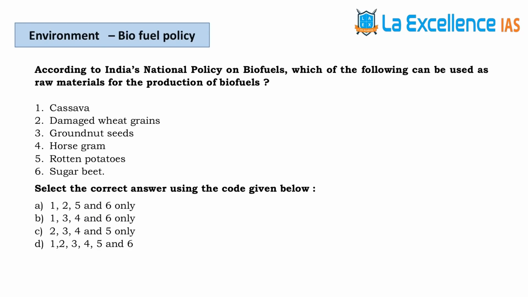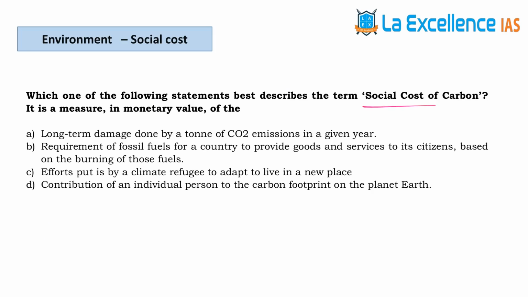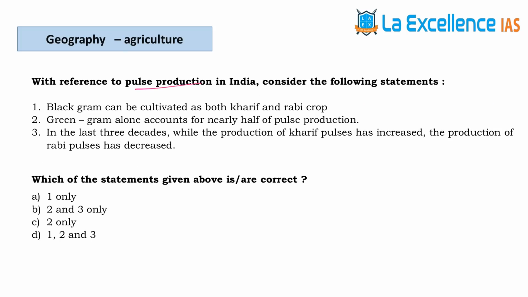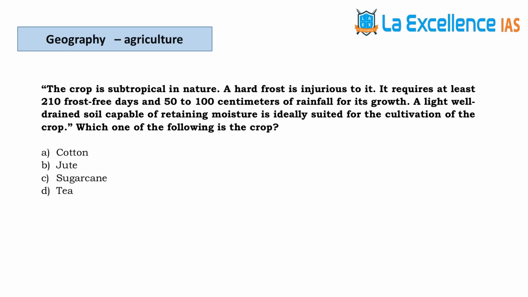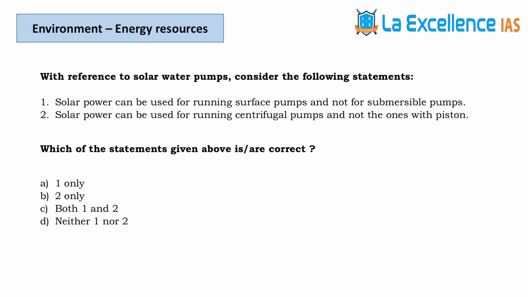The next question is with respect to the national policy on biofuels. The answer is A. The next one is about the social cost of carbon. The answer is A. The next question is about pulse production. The answer is A. The next question is with respect to geography. The cropping pattern mentioned in the question is cotton. The next question is with respect to solar water pumps. The answer is D.